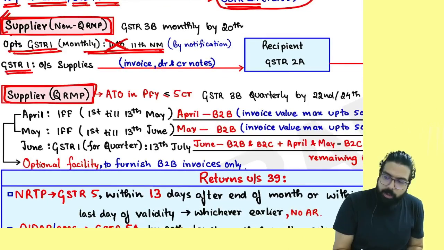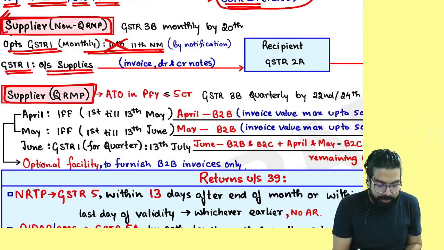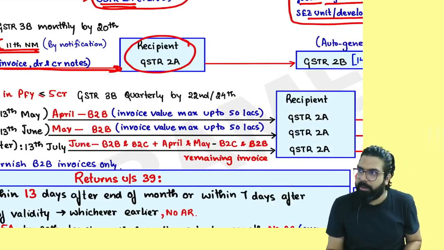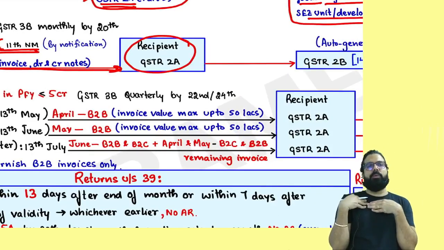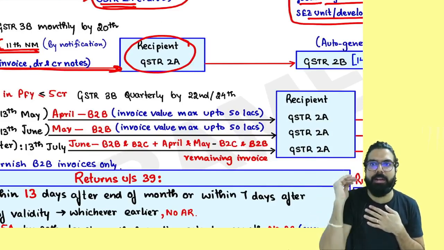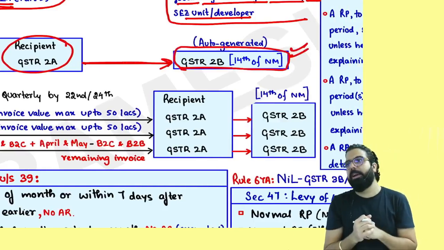Sir, GSTR1. I will file GSTR1, that is the outward supplies detail, and the amount will come in what? The front person's GSTR 2A. So if I file GSTR1, the details will come to you in GSTR 2A, and then you will get the details in your GSTR 2B. On the basis of the auto-generated 2B, you will take your input tax credit.